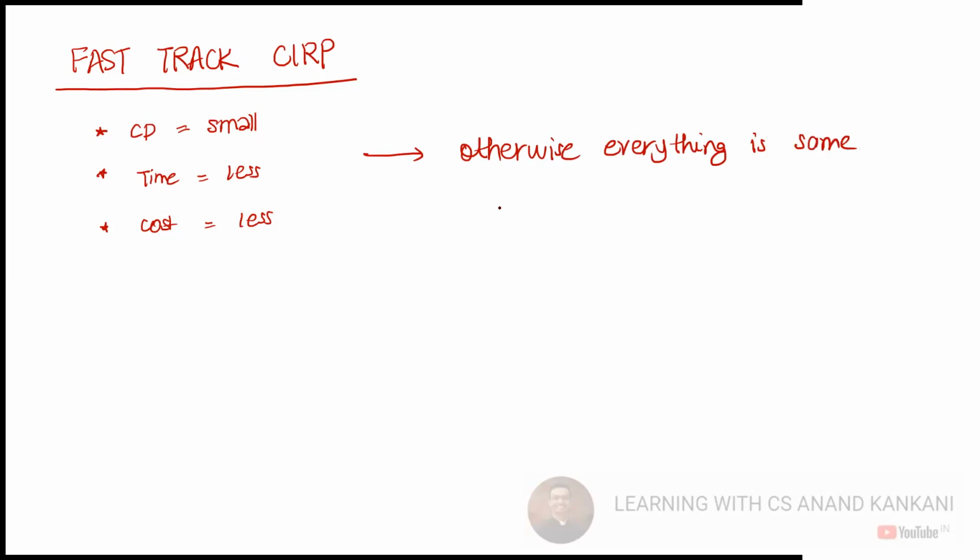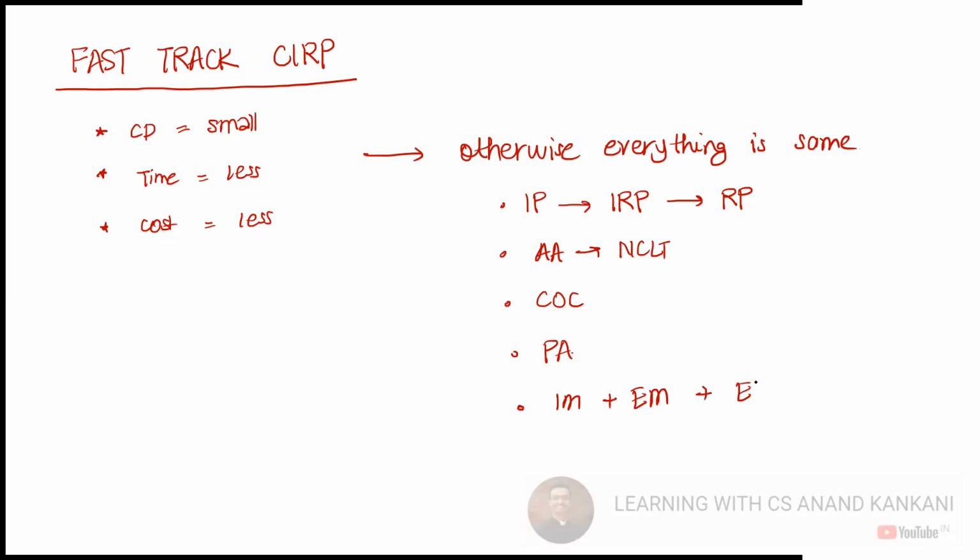And when I say everything is same, which means the same insolvency professional will be appointed as interim resolution professional. Then you will have the resolution professional here. The adjudicating authority will again be the NCLT. You will again have the committee of creditors. You will have the same public announcement. Then the same information memorandum, evaluation matrix, then expression of interest. Then the resolution plan would again be approved by the COC, and then it will be approved by the NCLT. So provisions and everything is same.